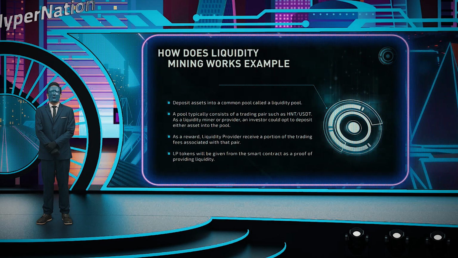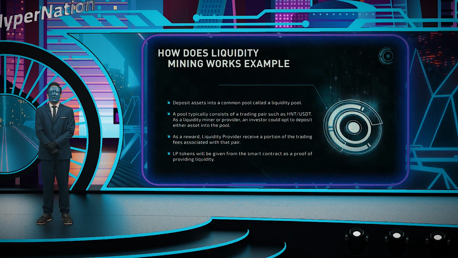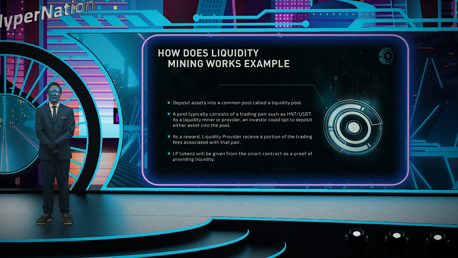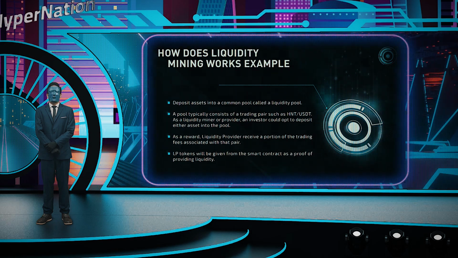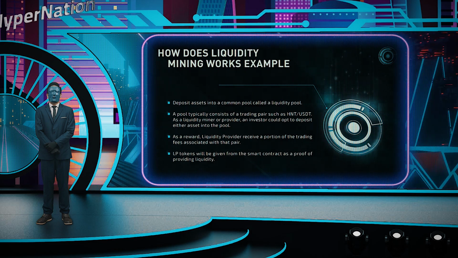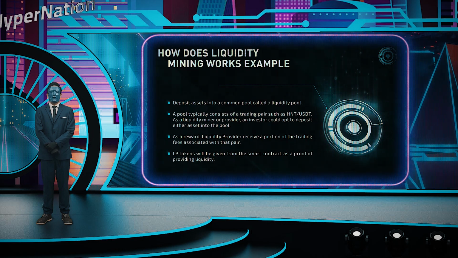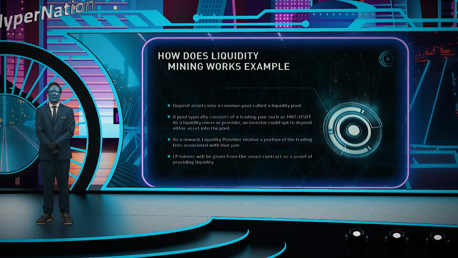Liquidity mining is centrally a financial incentive to ensure the best trading experience for traders swapping on decentralized exchanges. Investors provide equal parts of the token pair, deposit them in the liquidity pool contract, and then receive a portion of the trading fees associated with that pair.